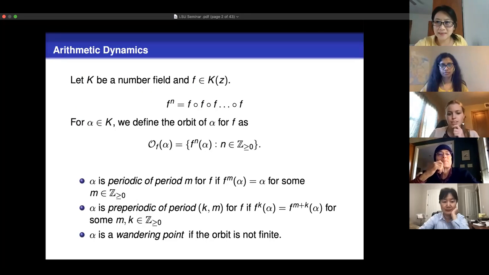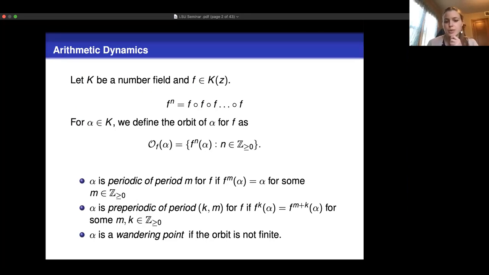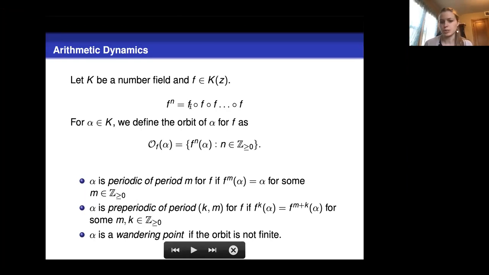Let K be a number field, and we're going to consider a rational map F over K. We define F^n to be the nth iterate of F, so F composed together n times. For any point alpha, we define the orbit of alpha as the image under all the forward iterates of F, so it's just F^n of alpha for any value of n. Then we want to classify these points based on their behavior under this iteration.